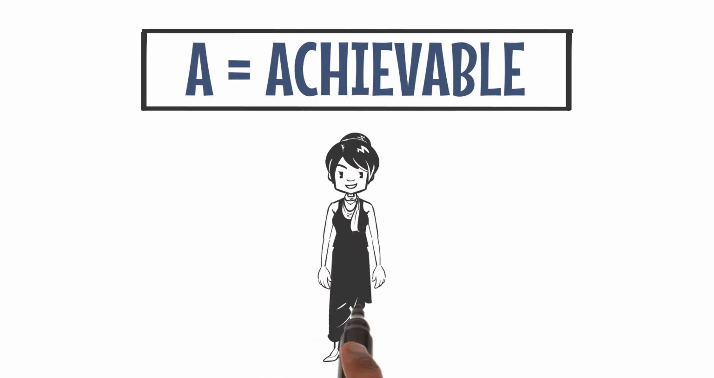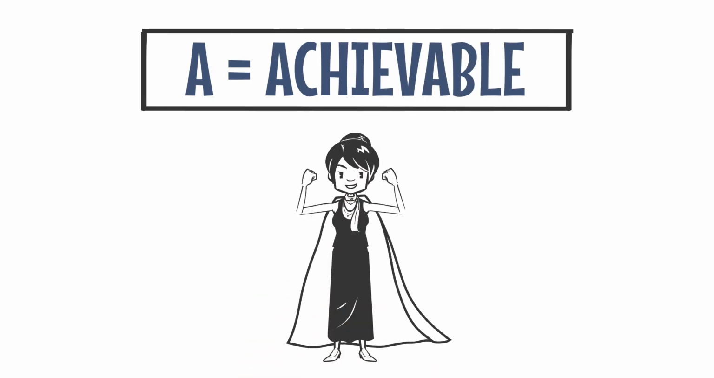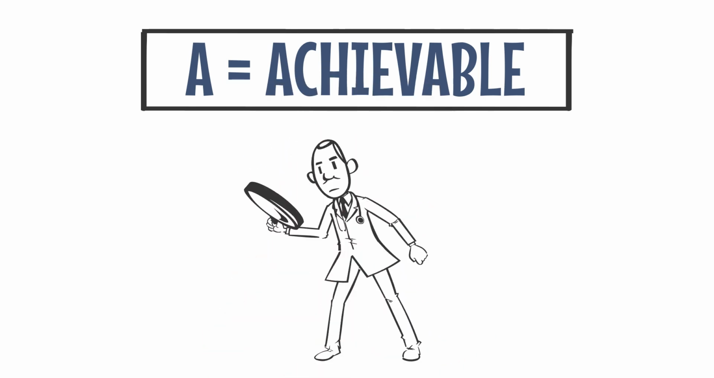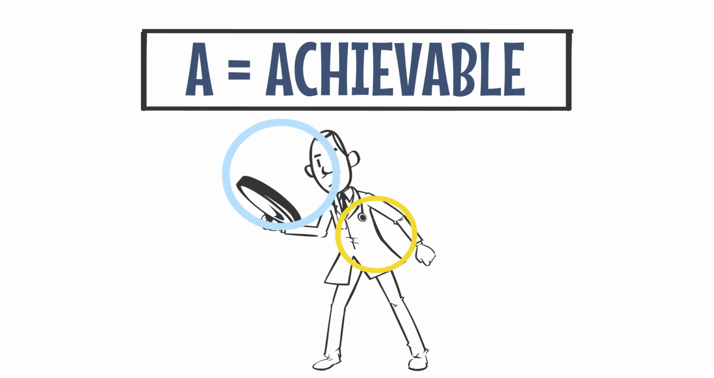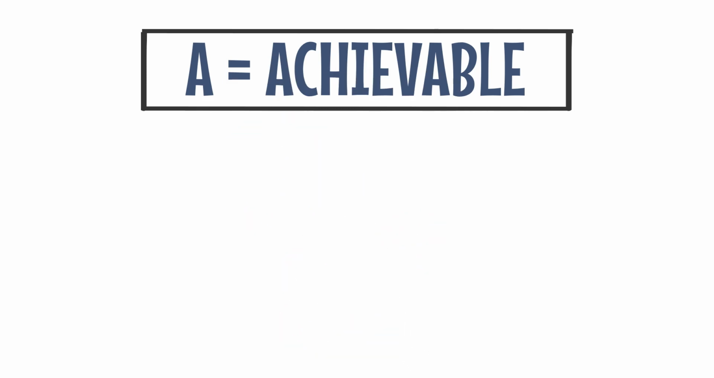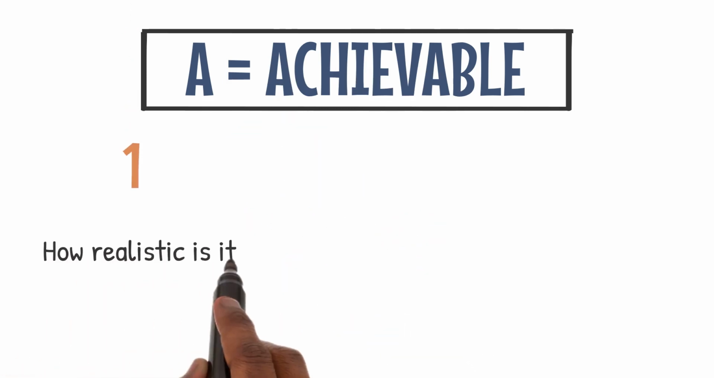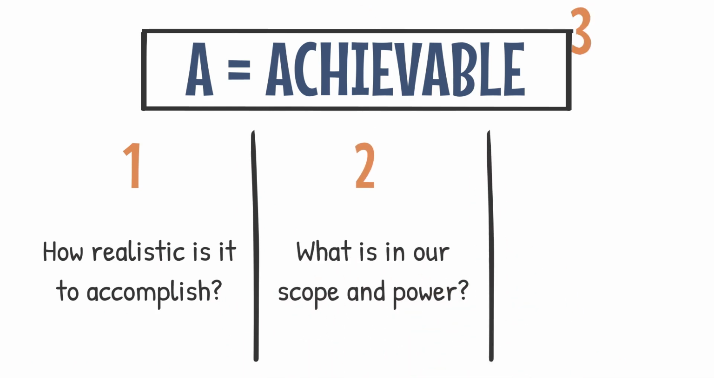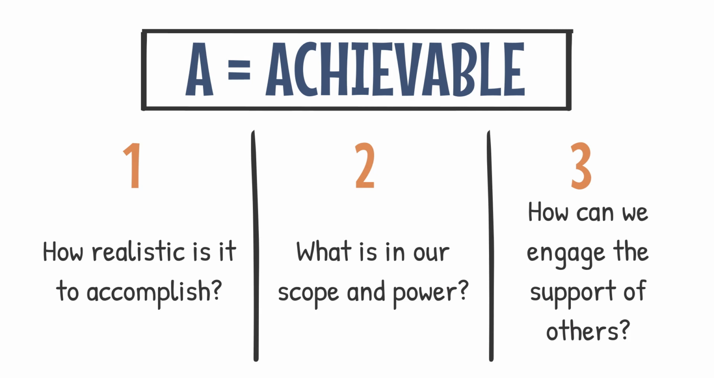A is for achievable or attainable. To be realistic, a goal must be something that you are both willing and able to do. It's important to honestly evaluate your team's abilities and scope. Key questions to address here are, how realistic is it to accomplish based on other constraints? What is in our scope and power to change? How can we engage the support or involvement of others to make this more realistic and achievable?